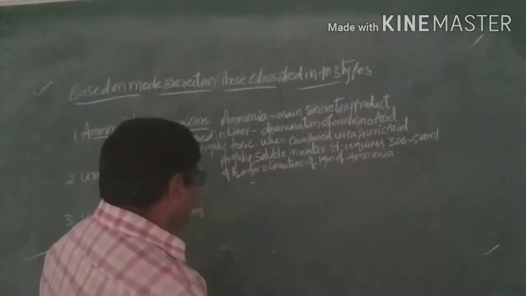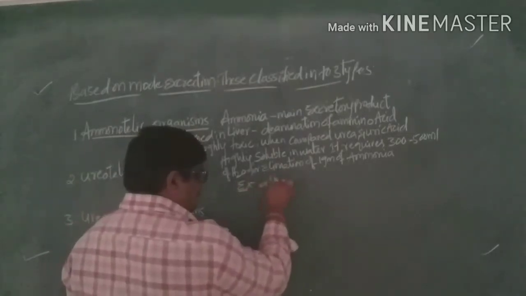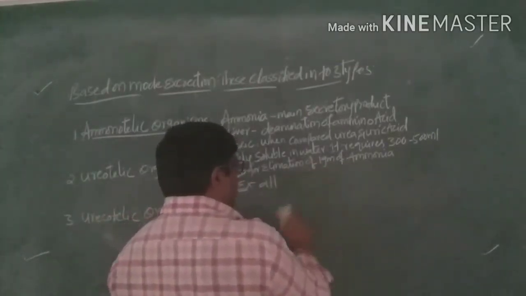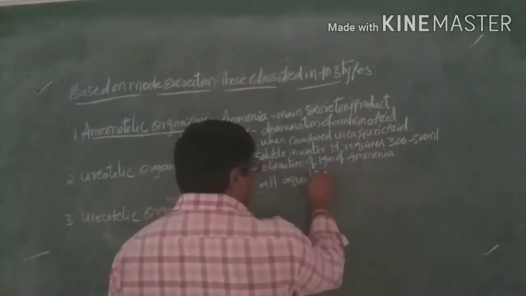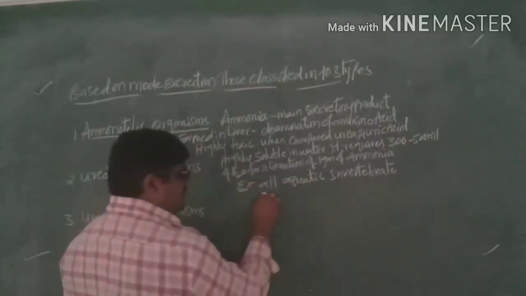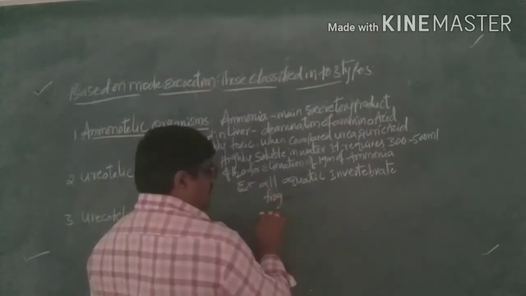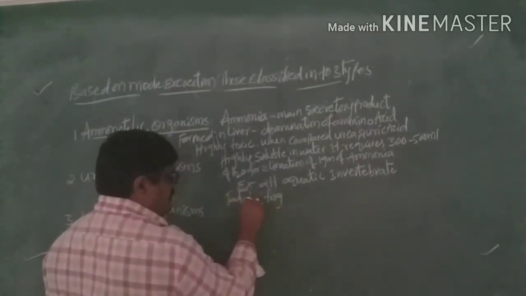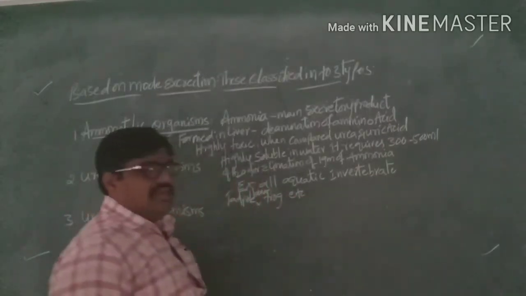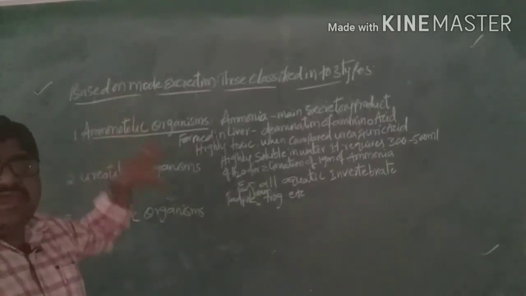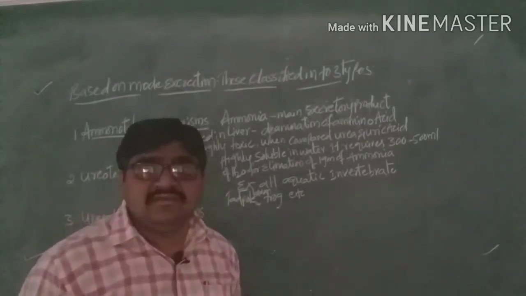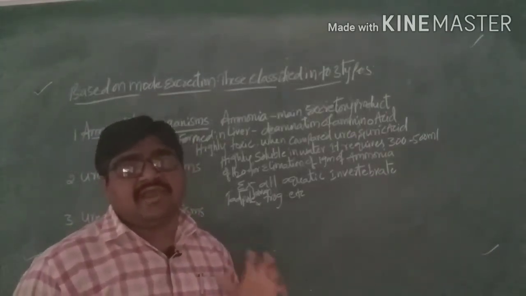Where can this be seen? It can be seen in all aquatic invertebrates, and also in the tadpole larva of the frog, etc. In these we can see ammonia as the main excretory product, so these organisms are called aminotelic organisms.